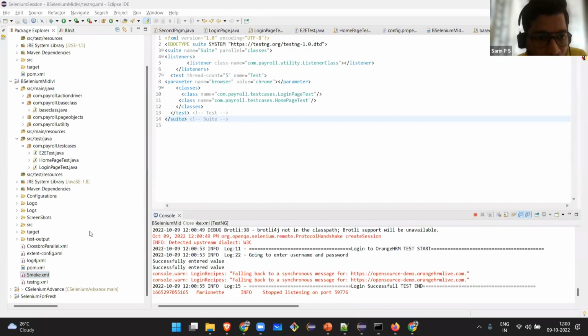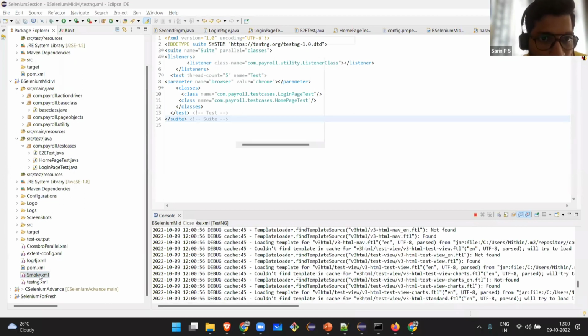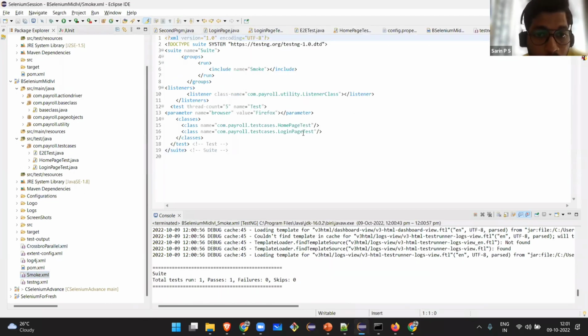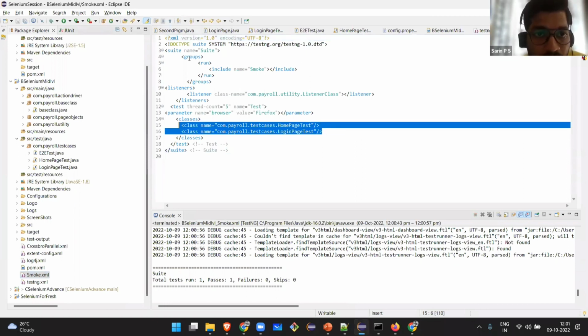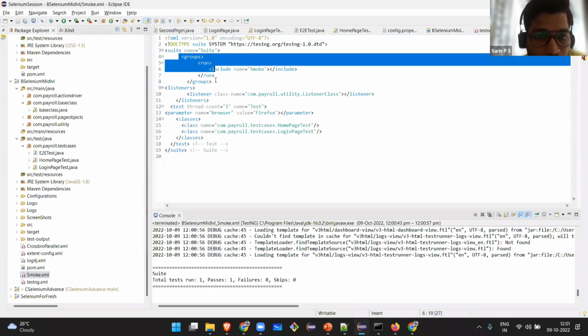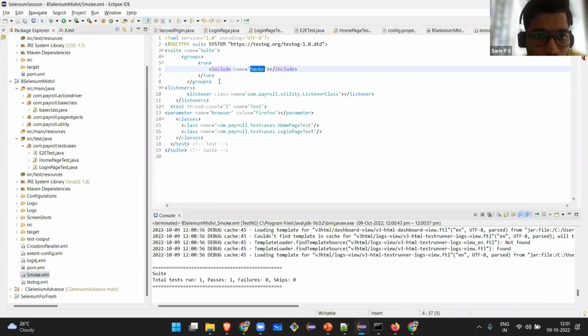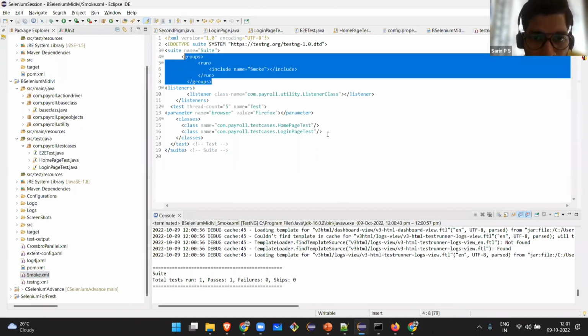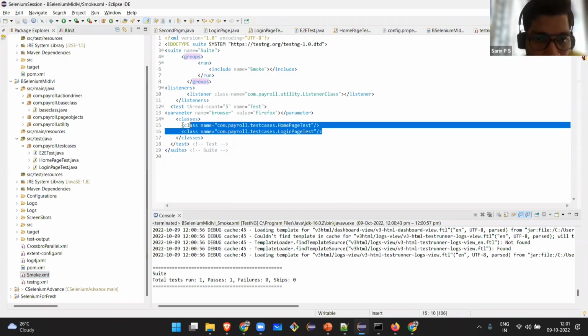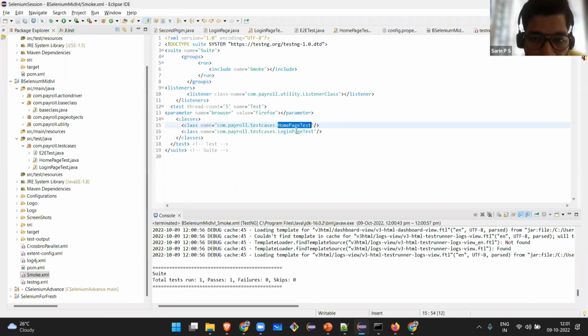See, under smoke.xml, I have listed only one test case. You may be thinking there are 2 test cases here, but I have given a group. Under smoke, I have given a tag group. Run the test cases that have the tag name smoke. You have 2 test classes, home test and login test, which may have around 4 or 5 test cases, but run only those which have the tag name smoke.